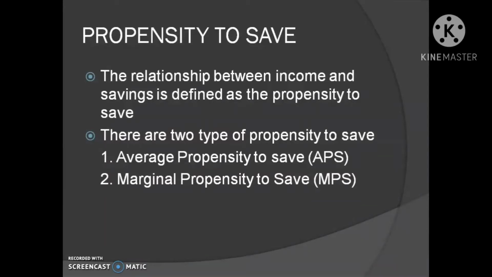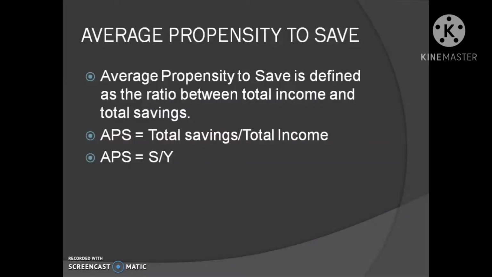So, as with propensity to consume, there are two ways of measuring propensity to save. They are average propensity to save and marginal propensity to save, APS and MPS. First one, average propensity to save.